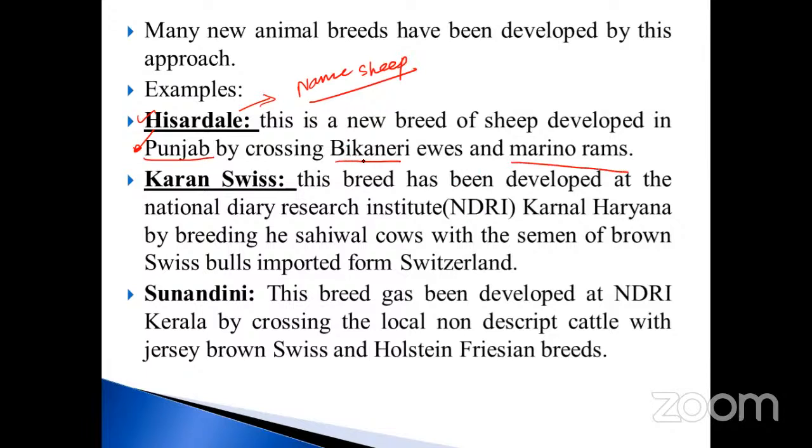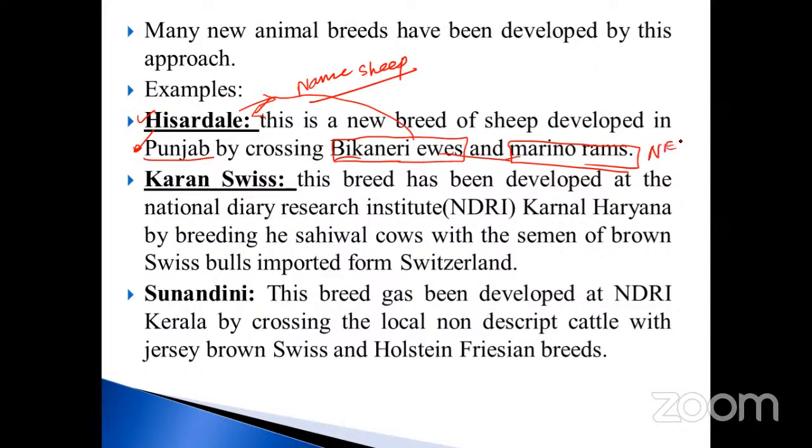See here. Bikaneri ewes are one species. Then Marino rams are another species. When you cross these two, you will get the new variety. That sheep is called, what is it now? Hisardale. This is a NEET question, my dear students.